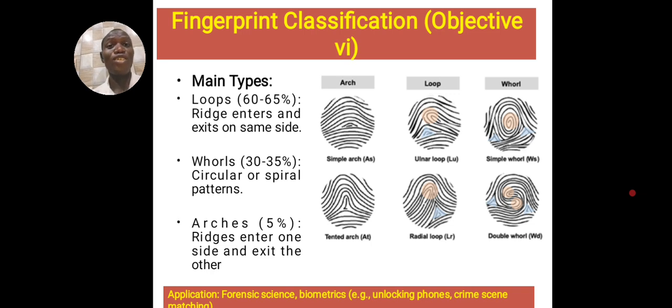So what's the application of fingerprint? Of course, if you want to do a voter's card, you want to do an ATM card, you want to do anything sensitive, they can use it, because every individual has a distinct, unique fingerprint. You know that. So it's applied also in crime detection. There are different ways you can use it to detect who committed a crime.